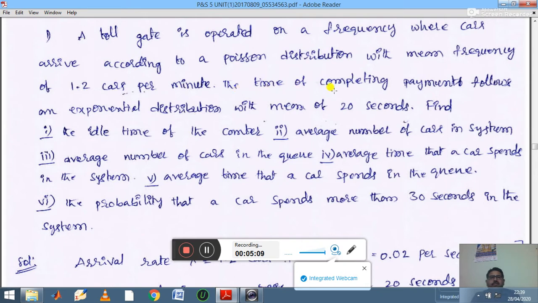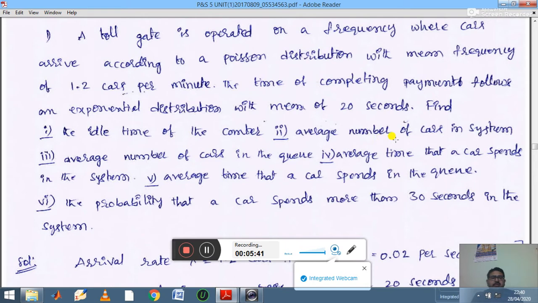The time of completing payments follows an exponential distribution with a mean of 20 seconds. They are asking to find several things. First, the idle time of the customer.